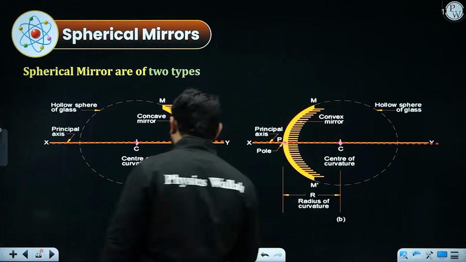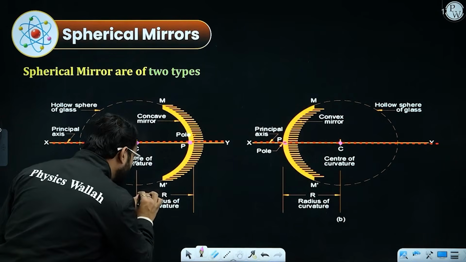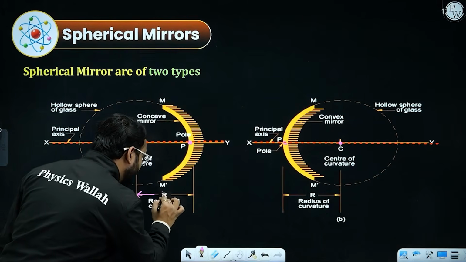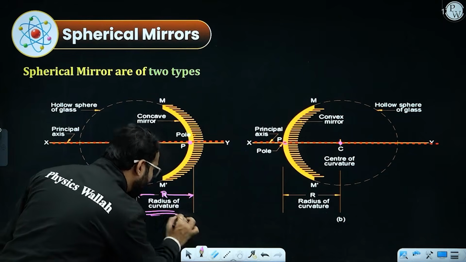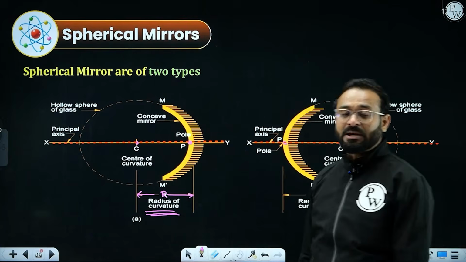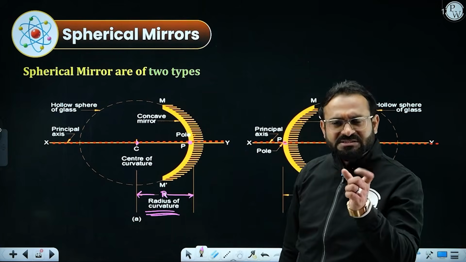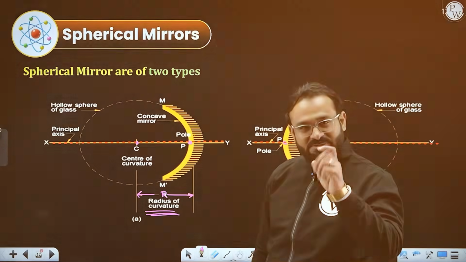All the distances will be measured from the pole. That is one of the rules. The distance between the pole and the center of curvature is called the radius of curvature, represented by capital R. It is the distance between the pole and center of curvature for both the mirrors. Just make a note of it.